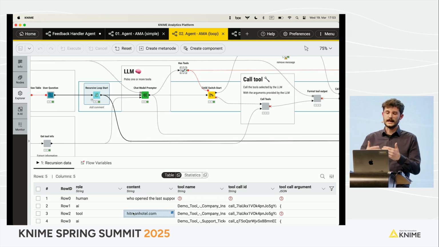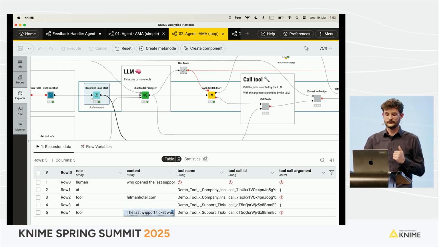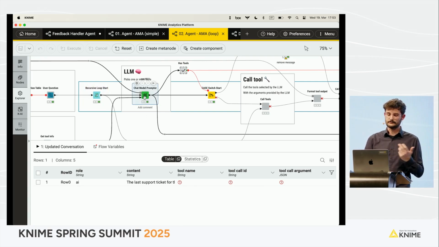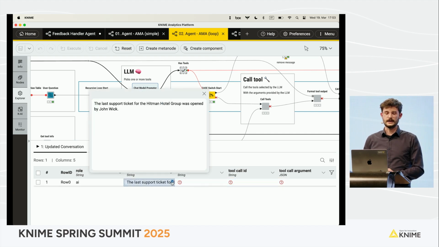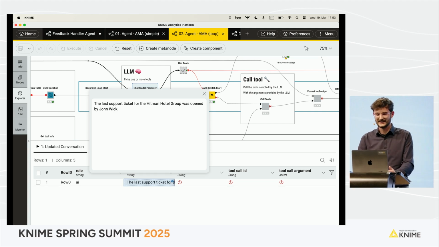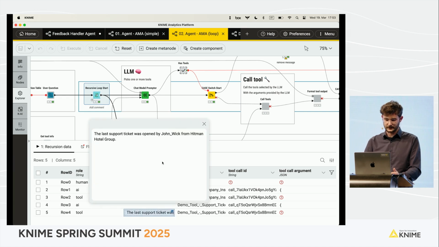So that's how the LLM, that's how the agent, let's say, builds the information and puts it together to formulate the answer. Because then the next time, when I have the information from the first tool and then the information from the second tool, the LLM can say, OK, enough. Don't call any more tools. So you can see that now it doesn't populate those three columns. And this is the final answer. The last support ticket for the Hitman Hotel Group was opened by John Wick, because that's information that it receives from the tool. Actually, this is the information that it's elaborating from.